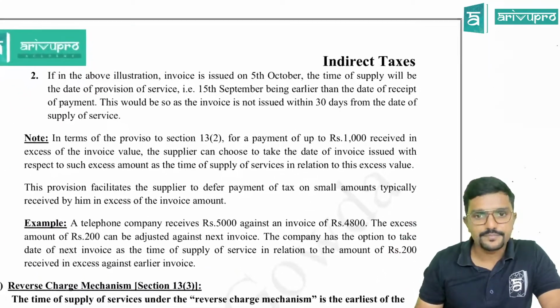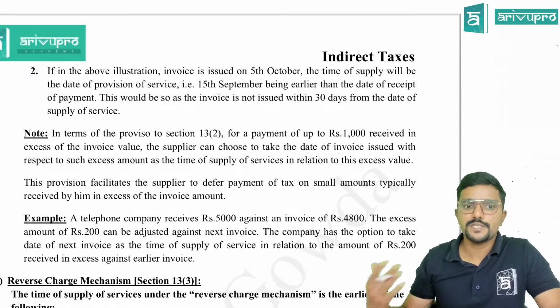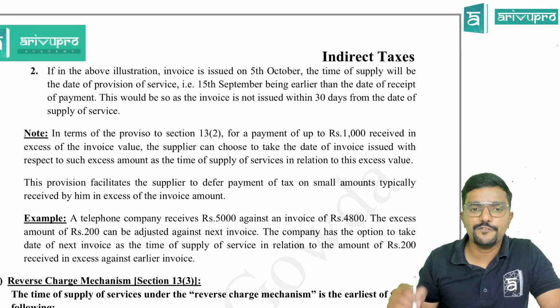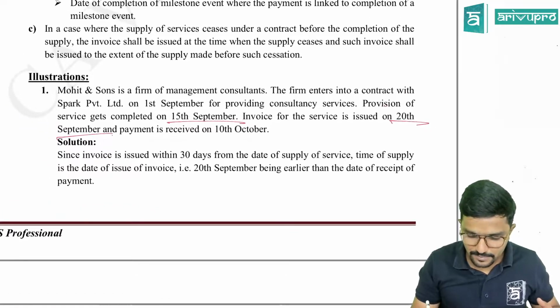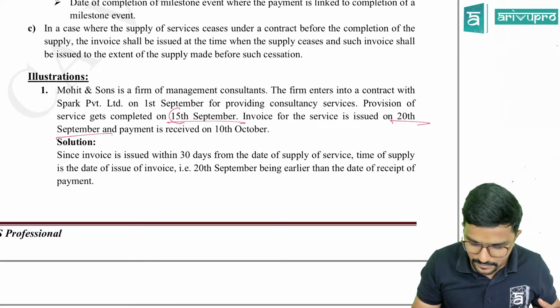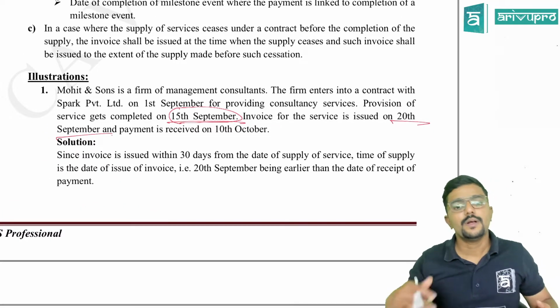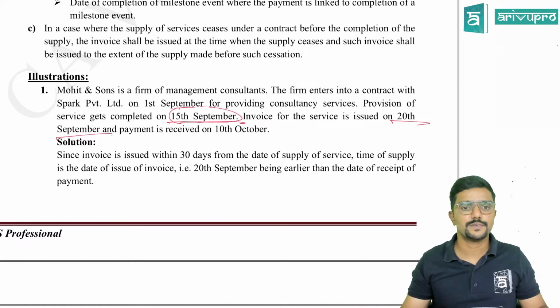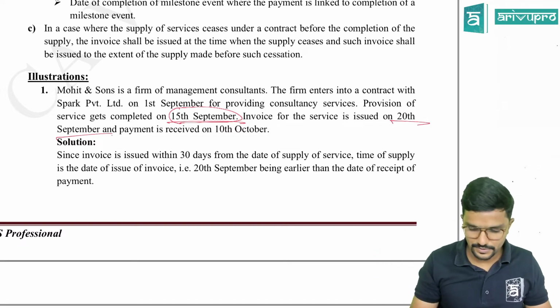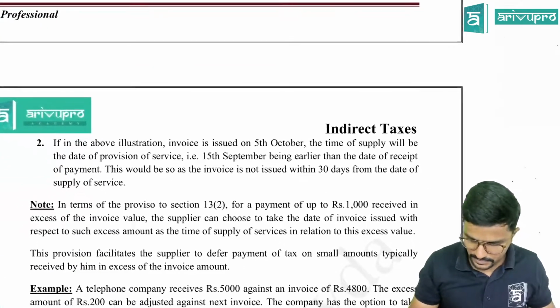Yeah. Next, if in the above illustration, invoice is issued on 5th October, is it issued within 30 days? Sir, service is completed on 15th September. Invoice is issued on 5th October.